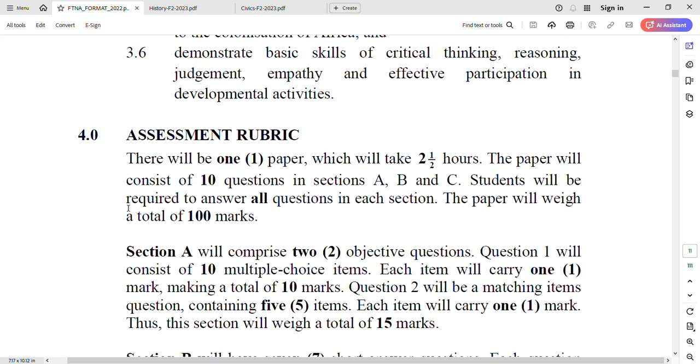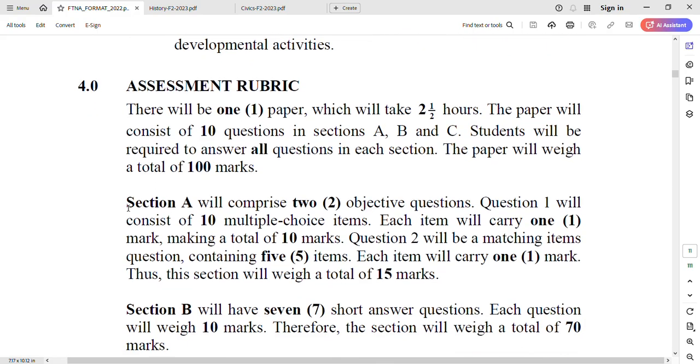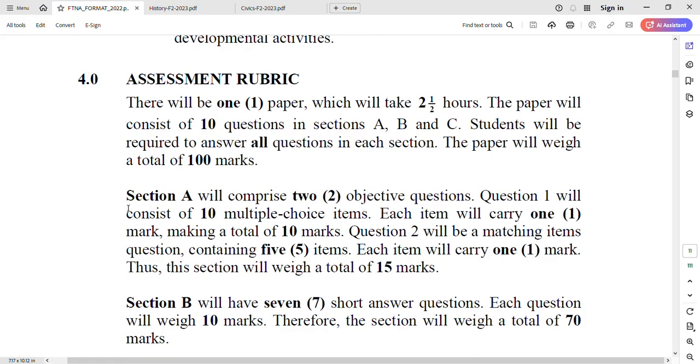In the assessment rubric, here is where they show the structure of the exam you are going to face. So let's discuss it briefly. There will be one paper which will take 2 hours and a half. That's the first information. So our exam is one paper. We don't have history 2, we don't have history 3, or paper 1 or paper 2. It's just one paper. Remember, when you go to Form 4, it is 3 hours. So for Form 1 and Form 2, your exam is 2 hours and a half.